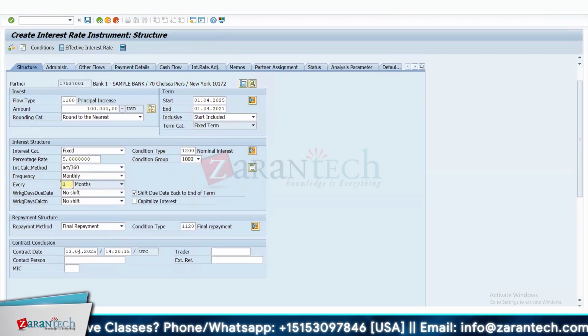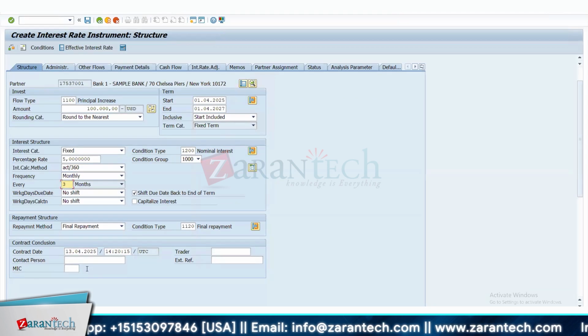And contract date is something, contract date means this is actually the bank, and the contract means a hard paper contract. Like if you post an invoice, you will have posting date and document date, right? So can someone tell me the difference between document date and the posting date? When you post an invoice, let's say in FB60, you will have a posting date and a document date, right? Can someone tell me the difference?